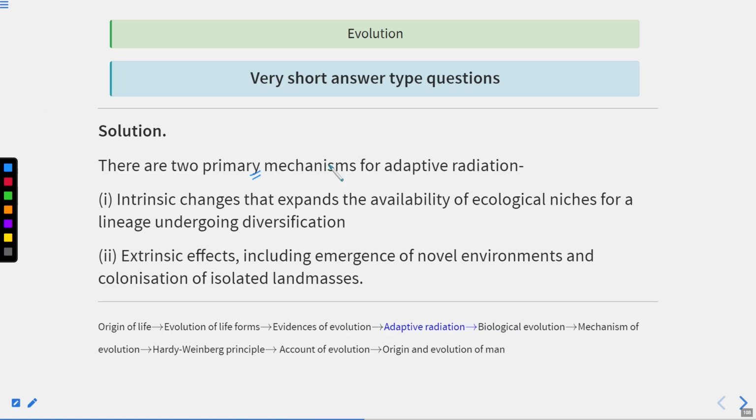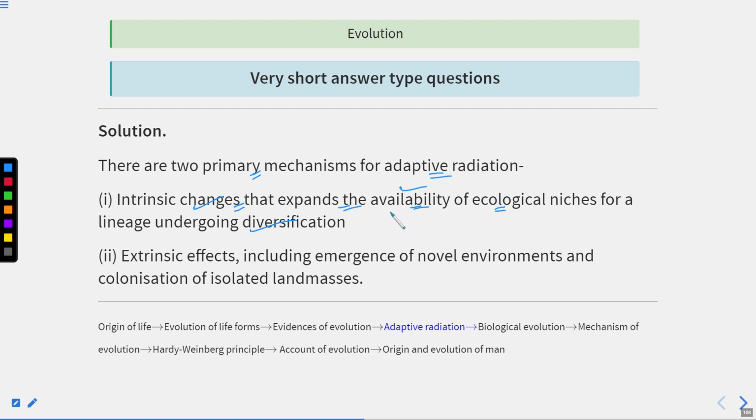Now, there are two primary mechanisms for adaptive radiation. First one is intrinsic changes. What do intrinsic changes mean? Intrinsic changes expand the availability of ecological niches for a lineage undergoing diversification.